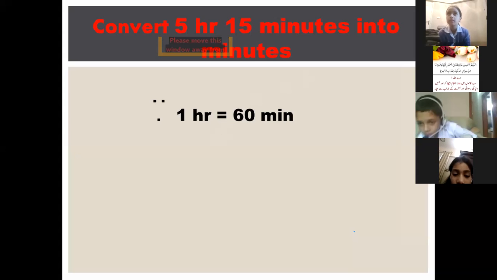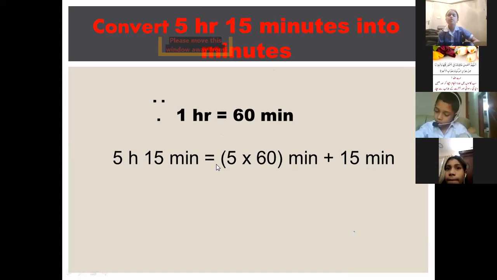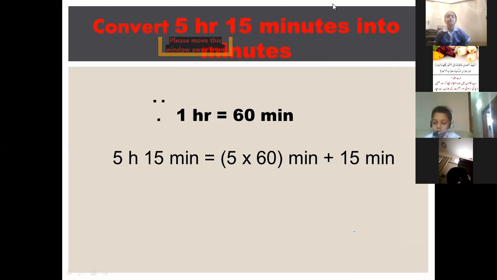Here you can see. First of all, we will write here 5 hours 15 minutes. Okay. Then we will break this part into two parts. We will separate hours in one part and minutes in another part. Minute is already in minutes, so we will not touch the minutes.